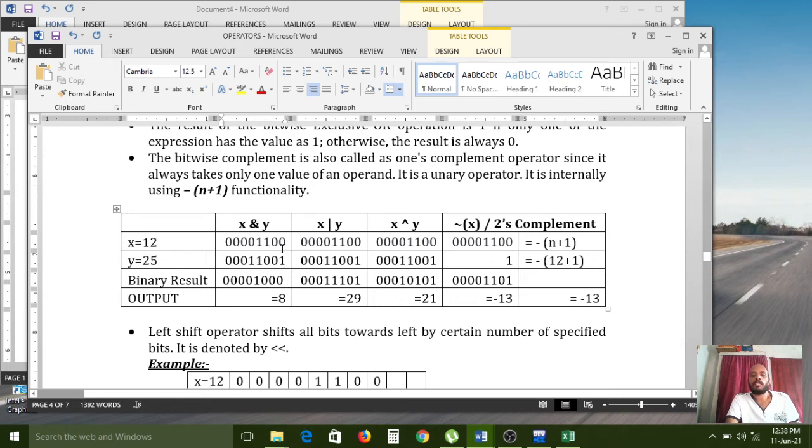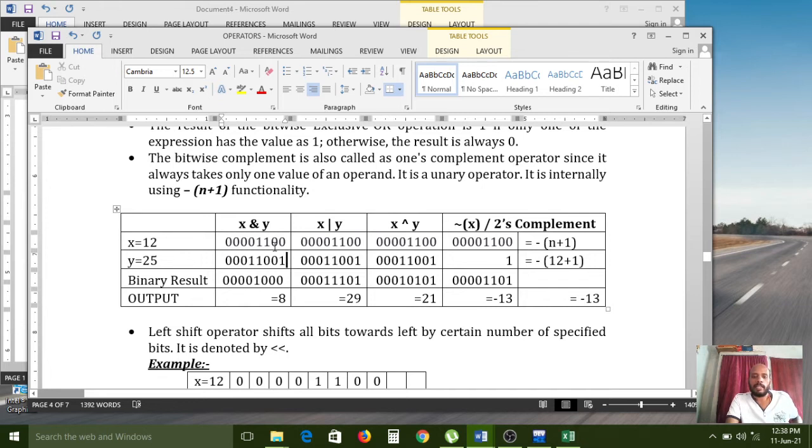Here it is false, because both values don't have true values. 0 is false, 1 is true. So both values are opposite positions. That means here for x and y, both values should be true, then only it will be true. Otherwise it will be false. So that's why, based on the truth table, it becomes false.